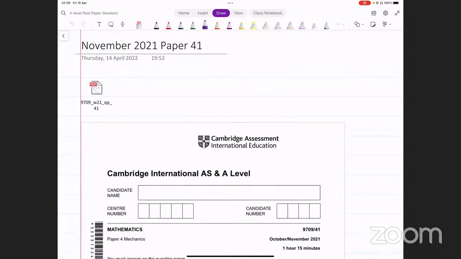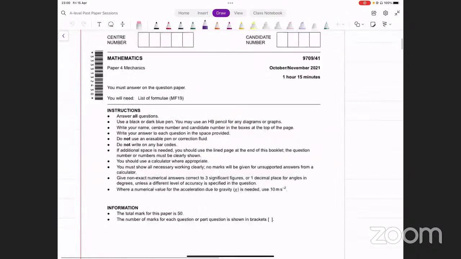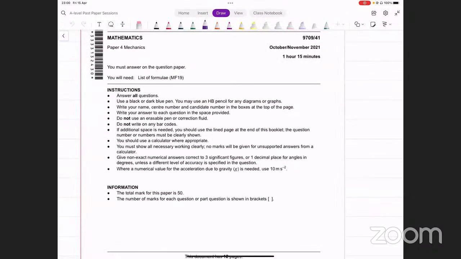Walaikum assalam, Mustafa. So this is the paper that we are starting with. November 2021, paper 4-1. Okay. Now we're not going to do the complete paper. We will just be doing some specific questions from this as decided earlier.